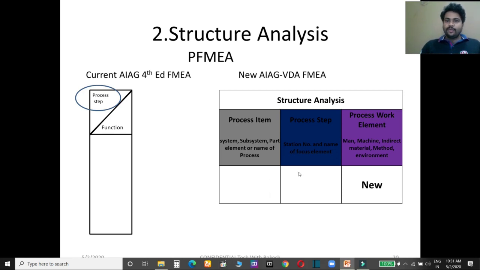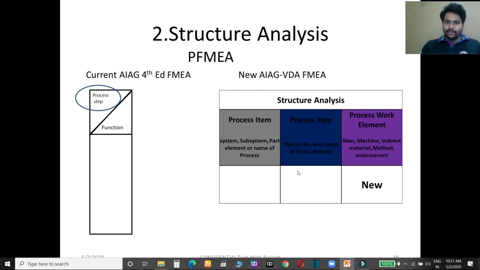Here you have to write the process step. For assembling this Pulsar bike, what are the steps you have to perform? You have to write them in order from input to output. Guys, we know that the PFD is an integral part of the AIAG VDA PFMEA, so there is no need to prepare a PFD separately.